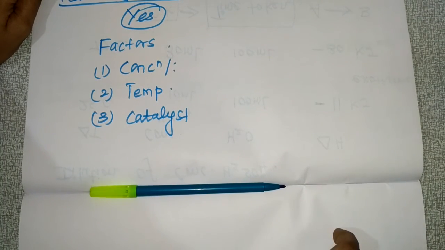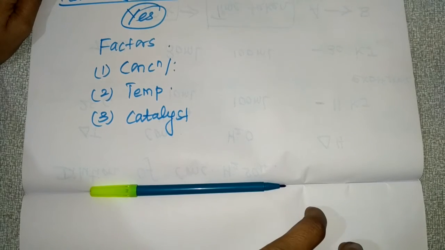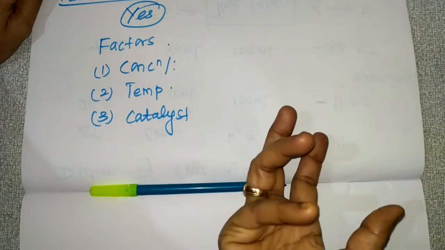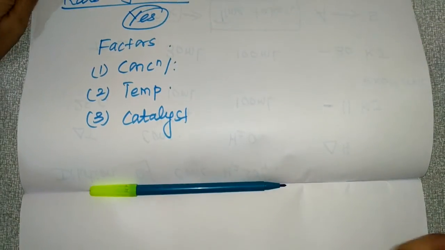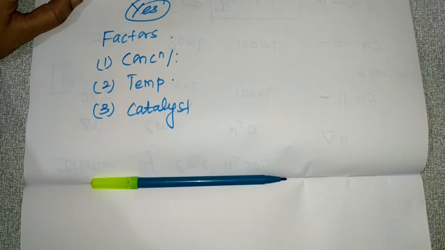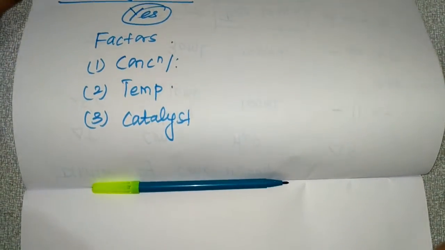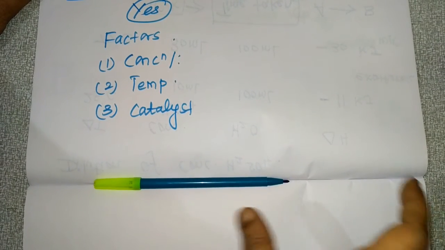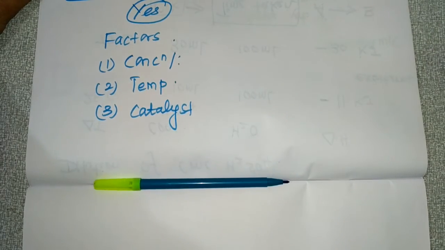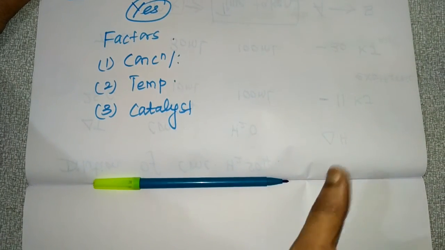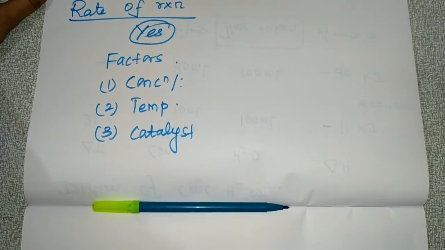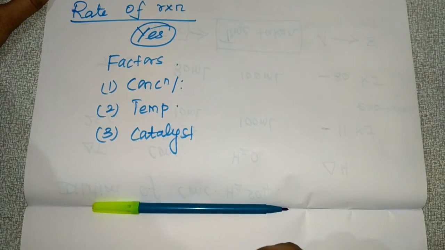And kinetics is a branch of physical chemistry. It is related to biochemistry, and it is applicable to biology also, and to the mechanisms taking place in organic and inorganic chemistry. So everywhere we are applying chemical kinetics. It is spread over all the branches of chemistry. Clear? So this is about chemical kinetics. In the next video, I'll discuss the rate of reaction.